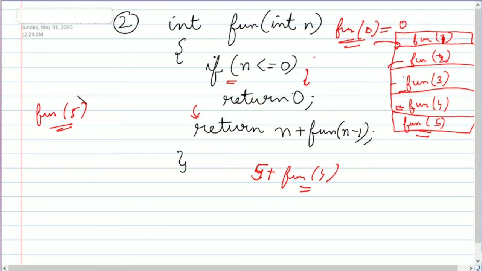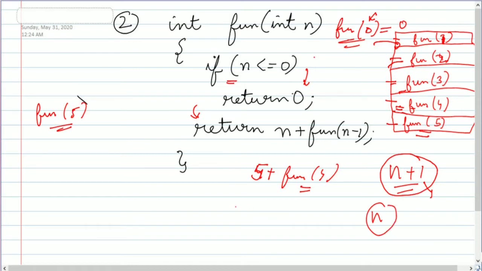So basically there are n + 1 calls. Okay, 1, 2, 3, 4, 5 and 6, that is fun(0). So basically there is n + 1 complexity. But whenever you find the space complexity, we will ignore the constant, so n will be left. So the auxiliary space complexity as well as the space complexity will be O(n).